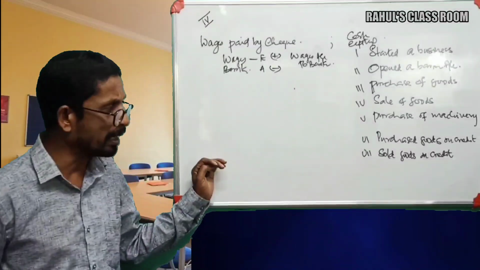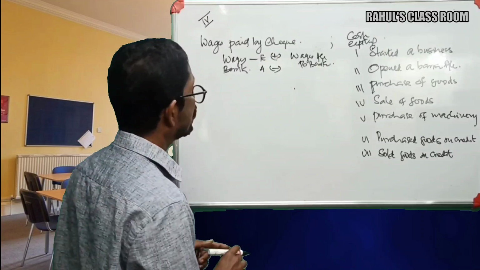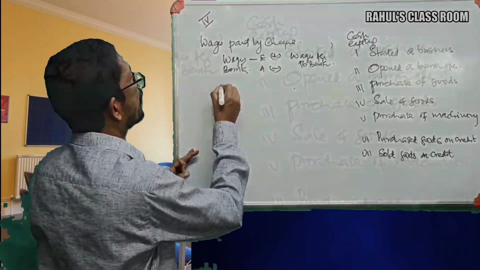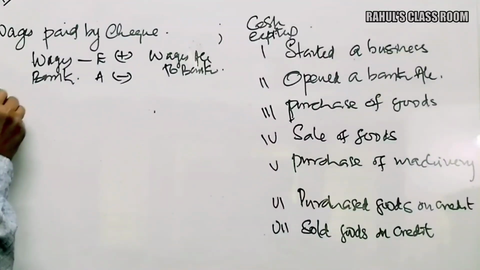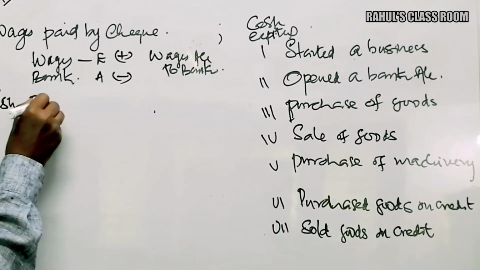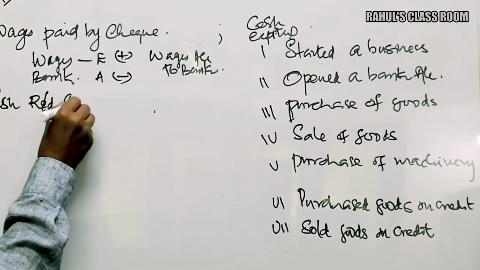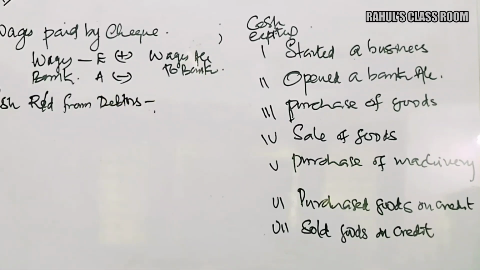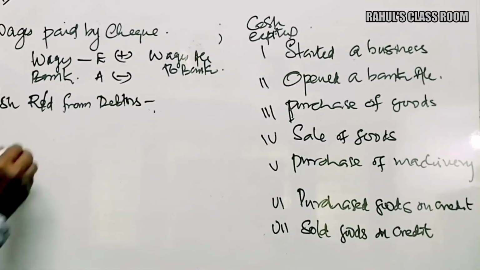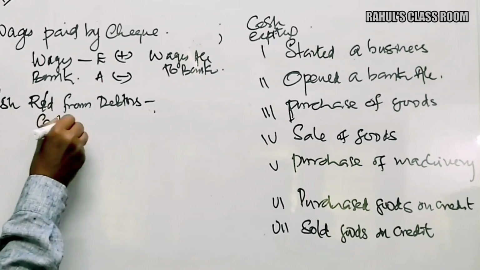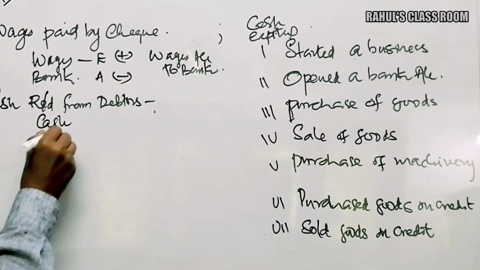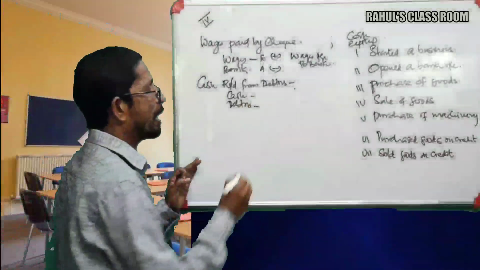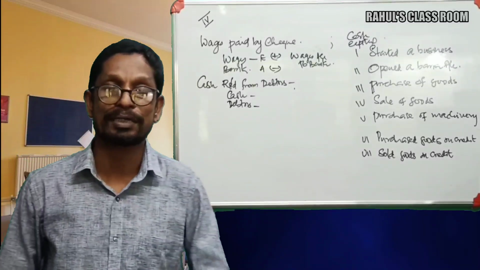Okay. Then similarly, next transaction, suppose cash received from debtors. In this case, what are the two aspects? Cash and the debtors are the two aspects involved in this transaction.